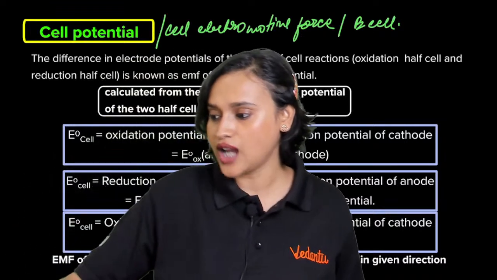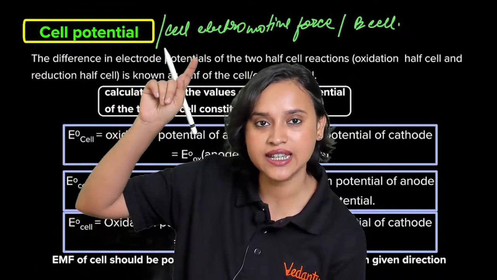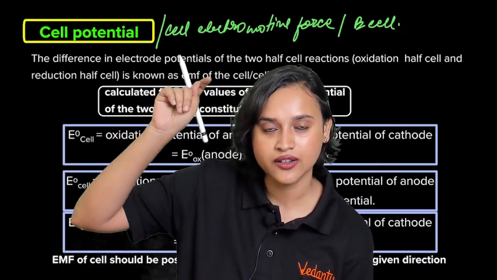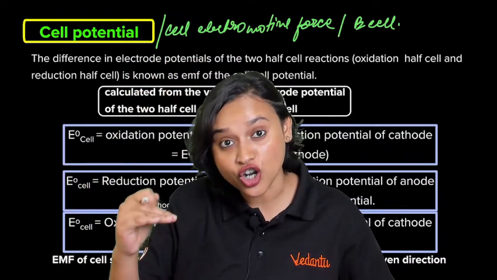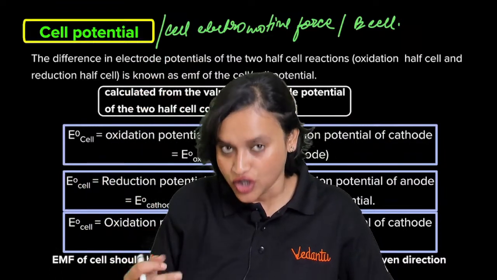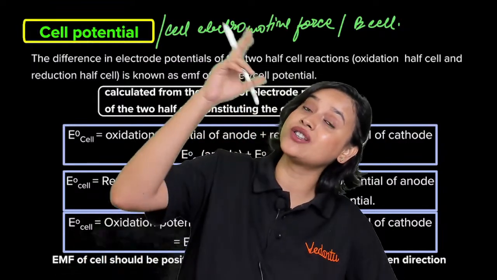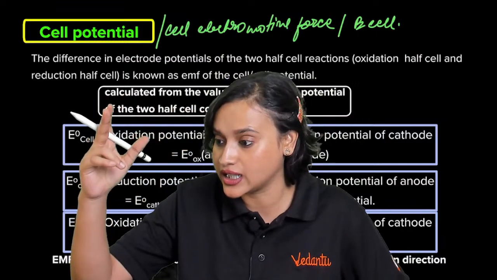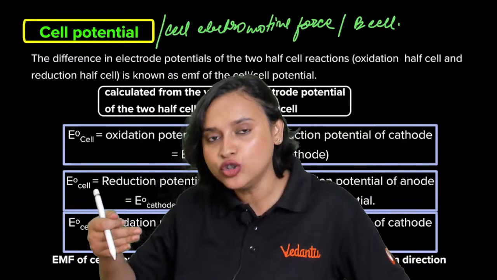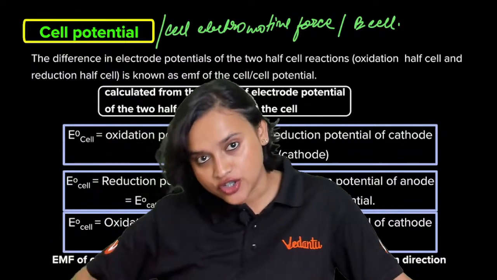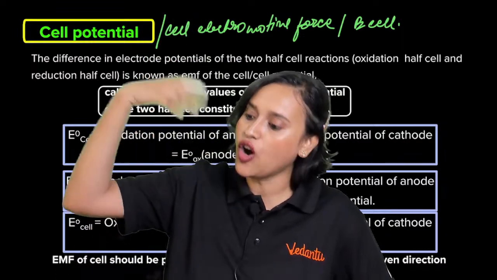No, Roshni, no. Fluorine is the strongest oxidizing agent, and lithium is the strongest reducing agent. So if it is more negative, it is going to be a strong reducing agent. If it is more positive, it is going to be a strong oxidizing agent. More negative the value, stronger reducing agent it will be. More positive, stronger oxidizing agent.